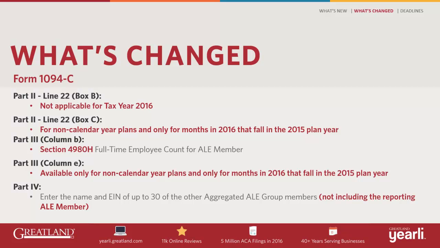Lastly, for Part 4, which is the listing of the other ALE members of an aggregated ALE group, IRS clarified that the reporting ALE member should not be listed. For example, let's say that there are 3 companies that are part of an aggregated ALE group, Company A, B, and C. On Company A's 1094-C, only companies B and C are listed in Part 4 and not Company A.